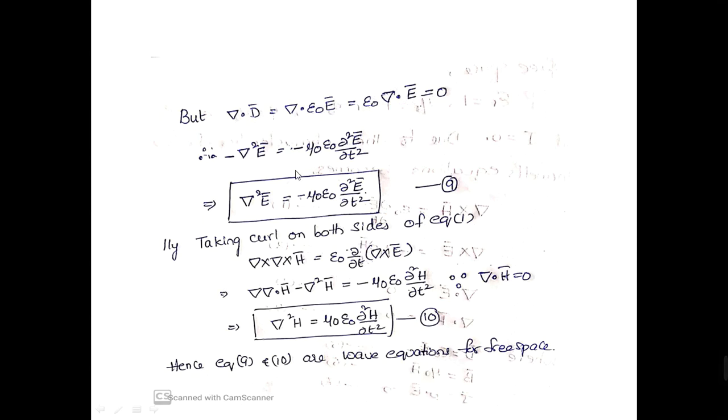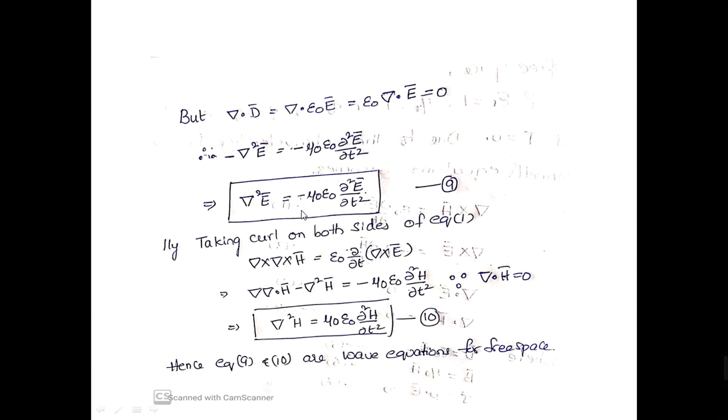Now substituting this value in that expression, we get del square E is equal to minus, sorry, here the minus gets cancelled, please correct it. Del square E is equal to mu naught epsilon naught dou square E by dou T square. So this is the wave equation in terms of electric field.